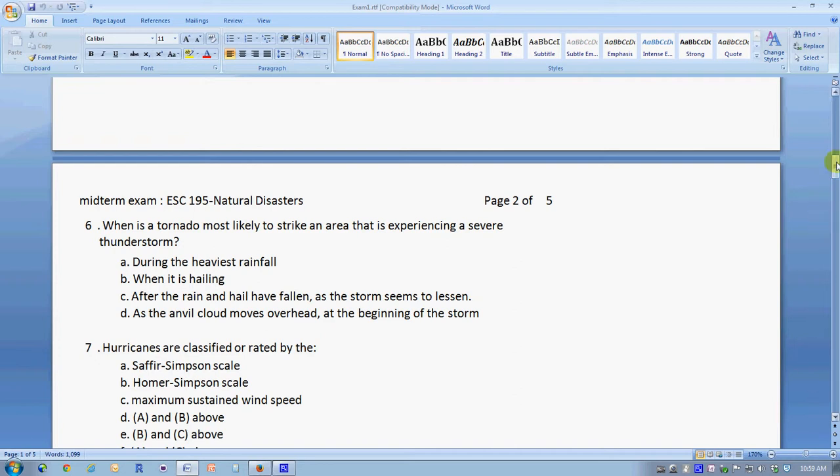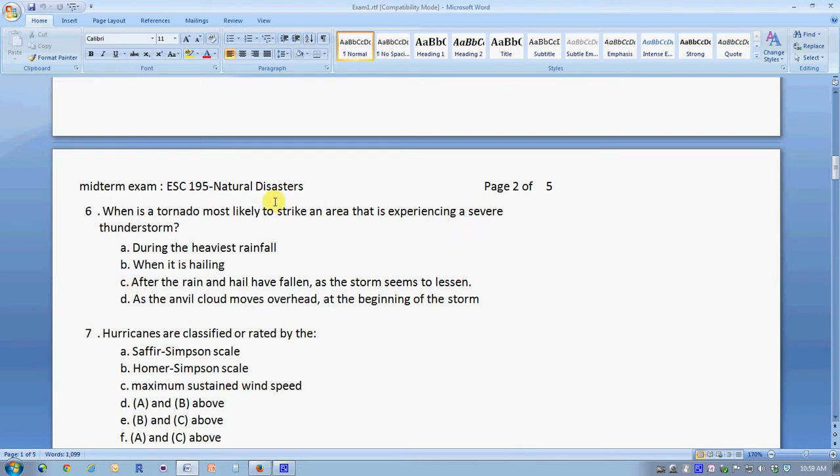It's possible to figure out this question as well by looking at any of the diagrams of supercells or thunderstorms that have been presented in class, which shows that the anvil cloud or the high clouds are the first phenomenon to pass. The rain and hail and heavy precipitation are the second thing to pass. And then towards the end of the storm, the wraparound winds at the back of the storm are most likely to form into the tornado.